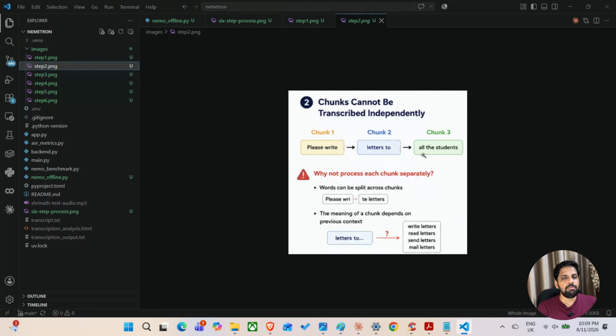However, due to the streaming mode, there could also be the case that chunk 1 contains please write, and the second chunk contains the remaining pronunciation of that particular word from the speaker. And hence, it is very important to note that the meaning of a particular chunk also depends on the chunk which has been received previously.